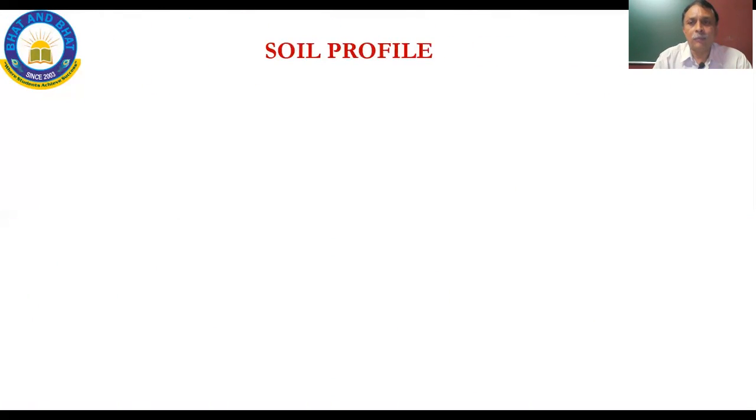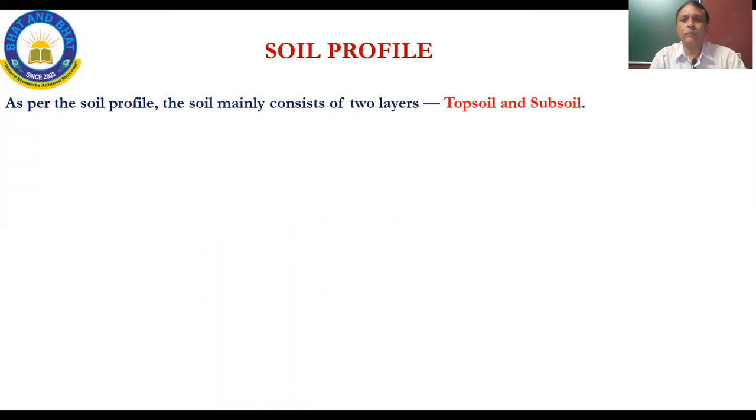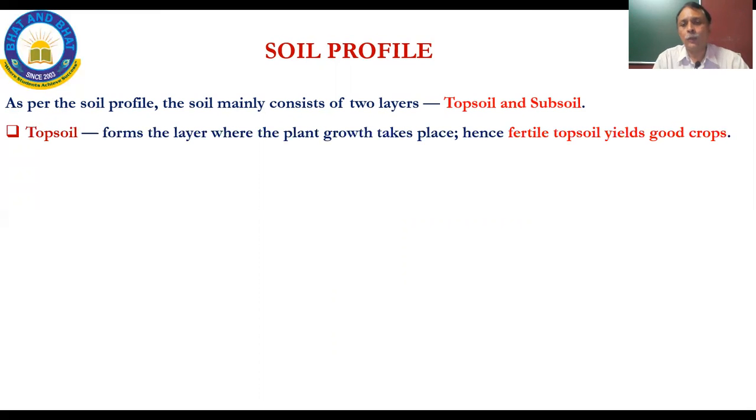Now, soil profile. If you take a cross section, a vertical section of the soil, it consists mainly of 2 layers. One is the topsoil and the subsoil. Topsoil, they have not specifically given the depth here at which the topsoil is occurring, but I would say not more than 1 meter is where the entire topsoil would be there. Below 1 meter is where the subsoil will occur.